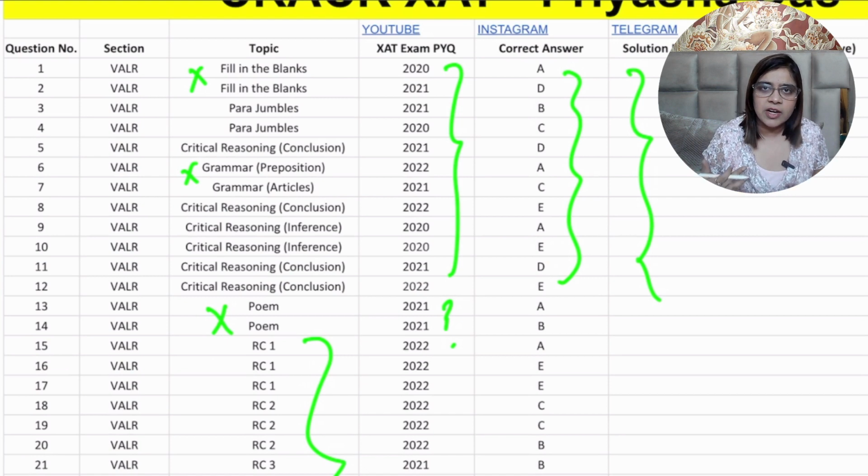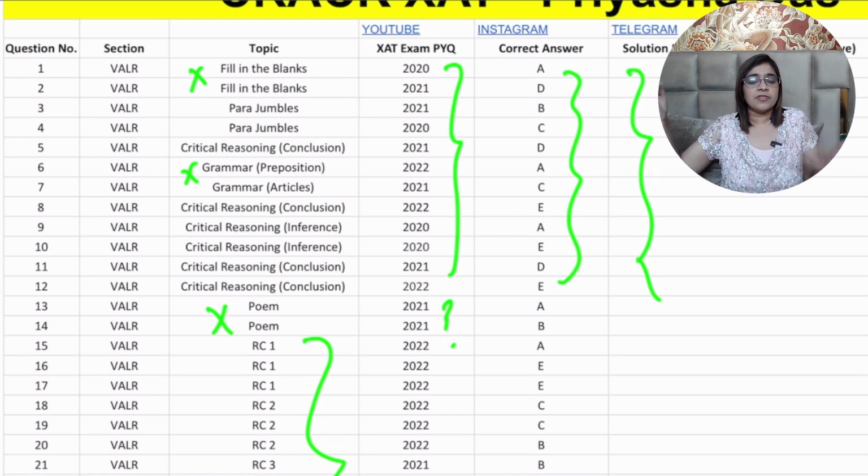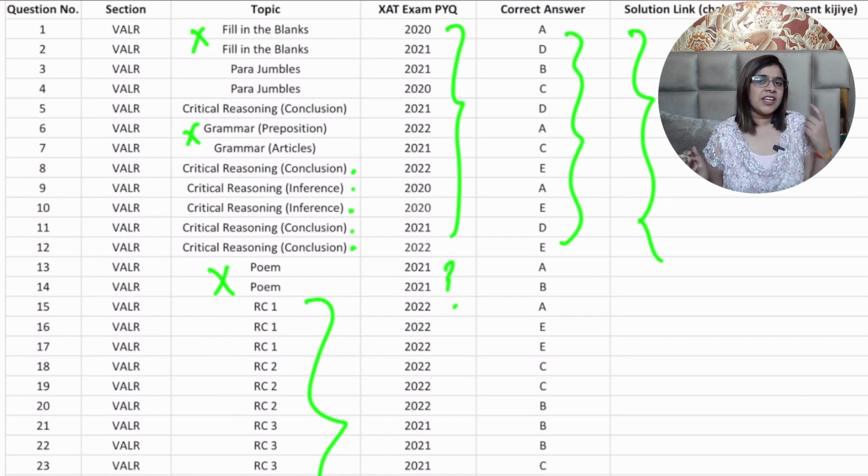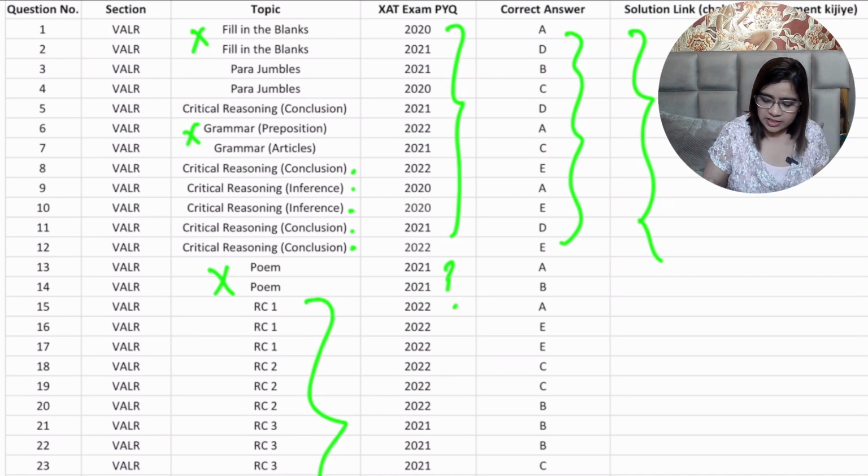So prepare well for CAT so that your 70%, or even I should say more than 70% of your syllabus would be covered up easily for the XAT as well. Coming down to something specific, I have been telling you here that if it is critical reasoning, what arena of critical reasoning are they hitting? Is it an inference based question or is it a conclusion based question and things like that? So I've been very specific in telling you the topics on which you have to talk or work on.